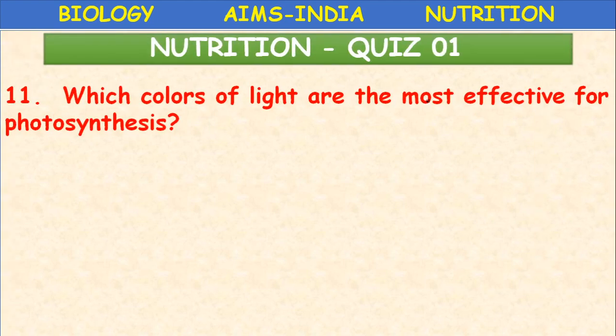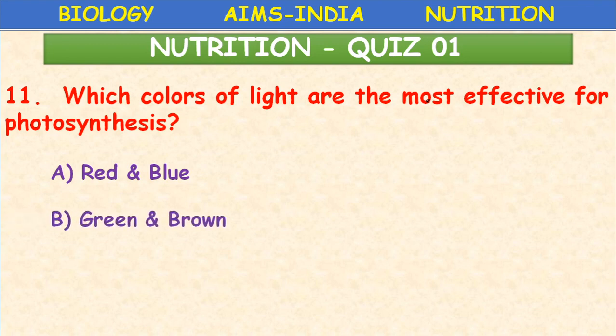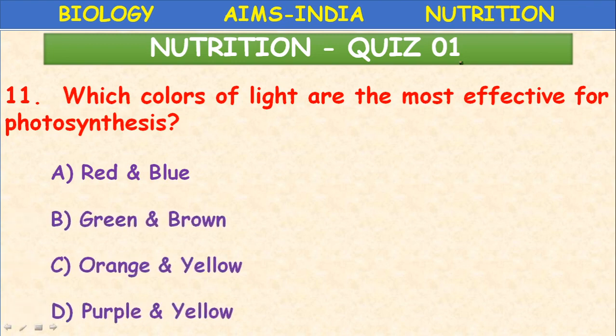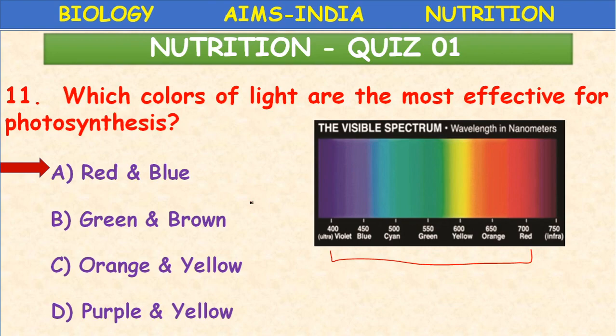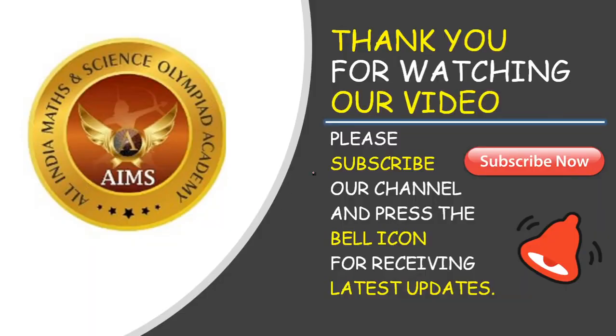So which colors of light are the most effective for photosynthesis? So scientists conducted experiments and revealed that in red and blue light, this is the visible spectrum, the wavelength is mentioned in nanometers. 400 to 700 nanometers, this is the visible region. This light is used for photosynthesis, among which the red and blue light is most effective for photosynthesis.